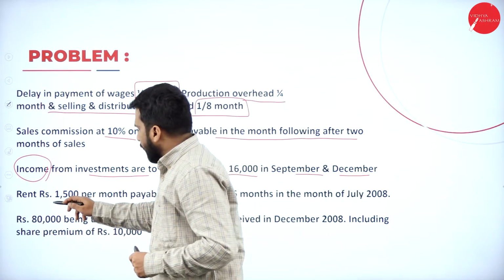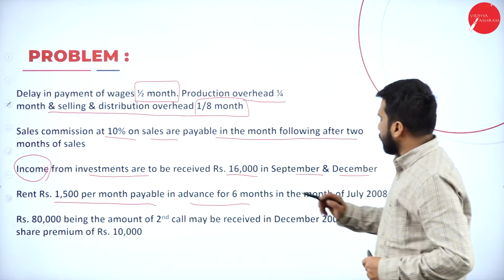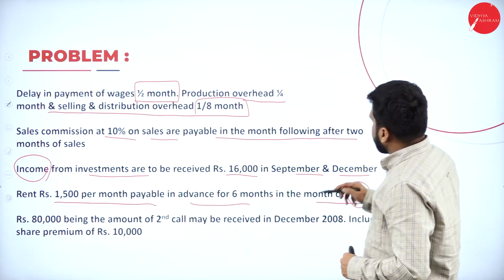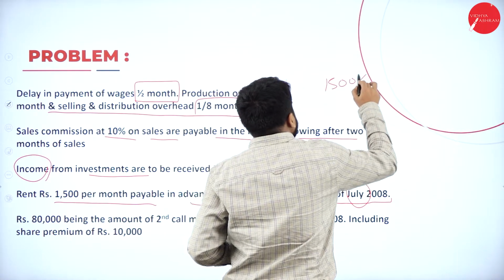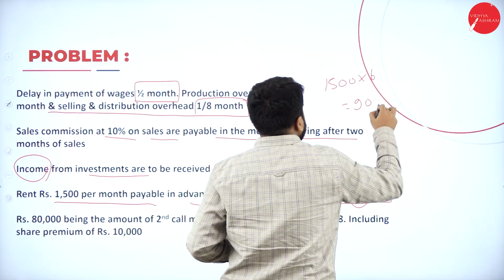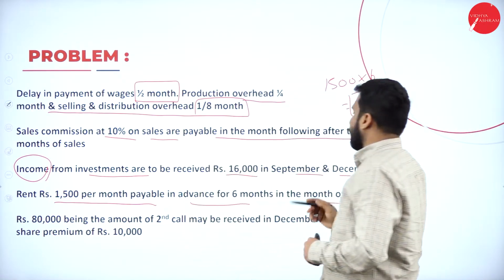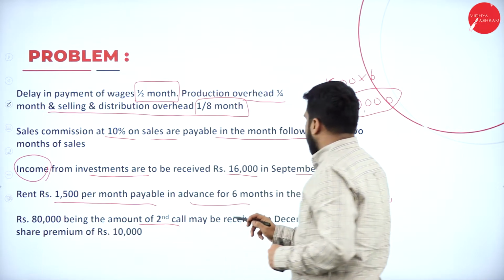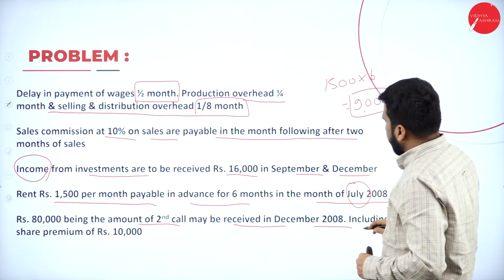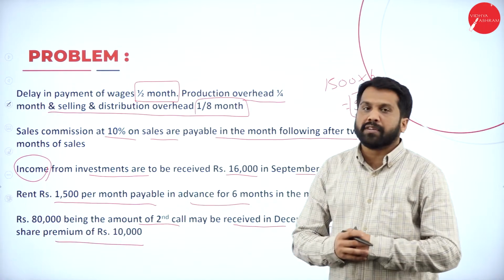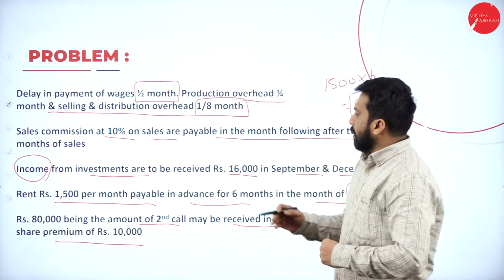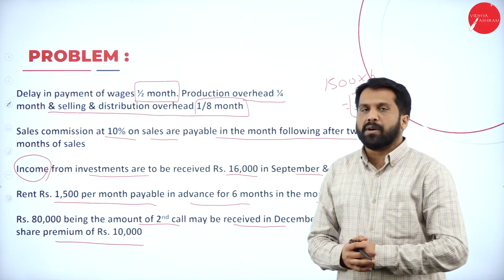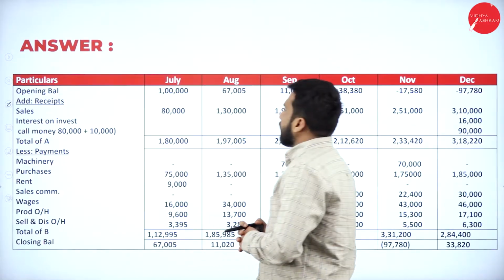Then rent of 1,500 per month payable in advance for 6 months in the year 2008. So July, 1,500 into 6, how much will it be? 9,000. 9,000 you have collected in the month of July itself. Then rupees 80,000 being the amount of second call may be received in December 2008, including share premium of 10,000. Hope you are clear. Now, these are the information we have.